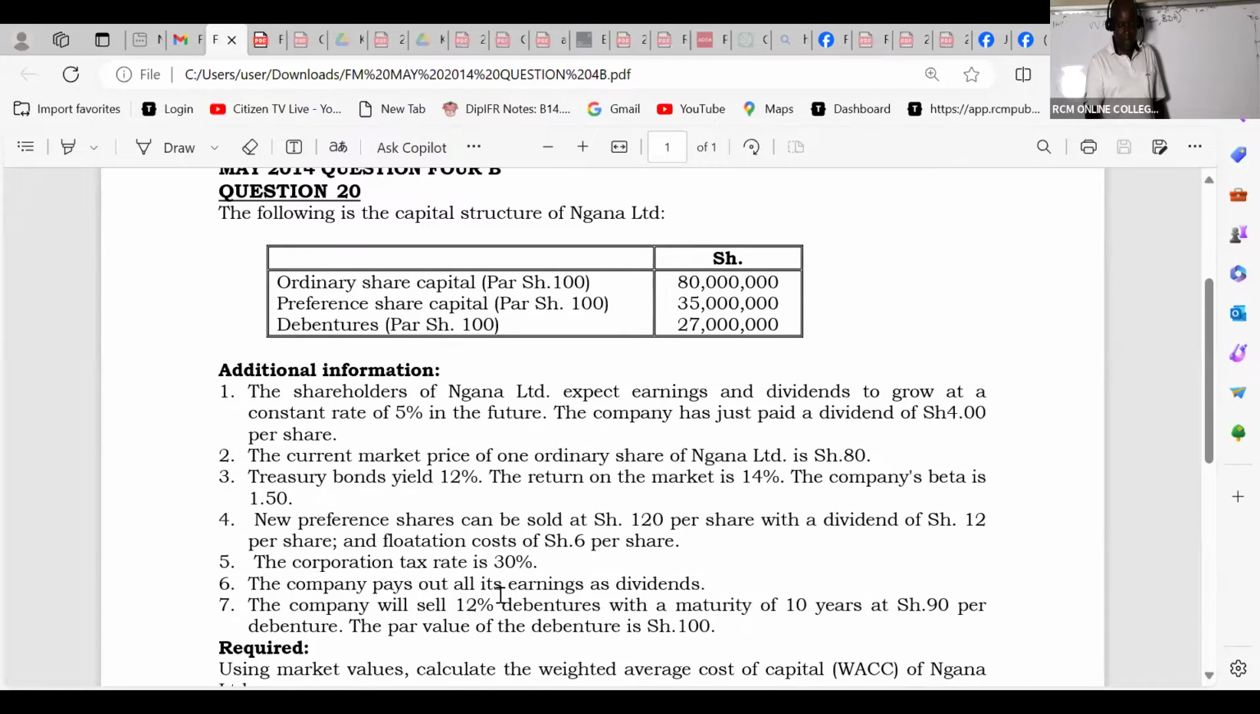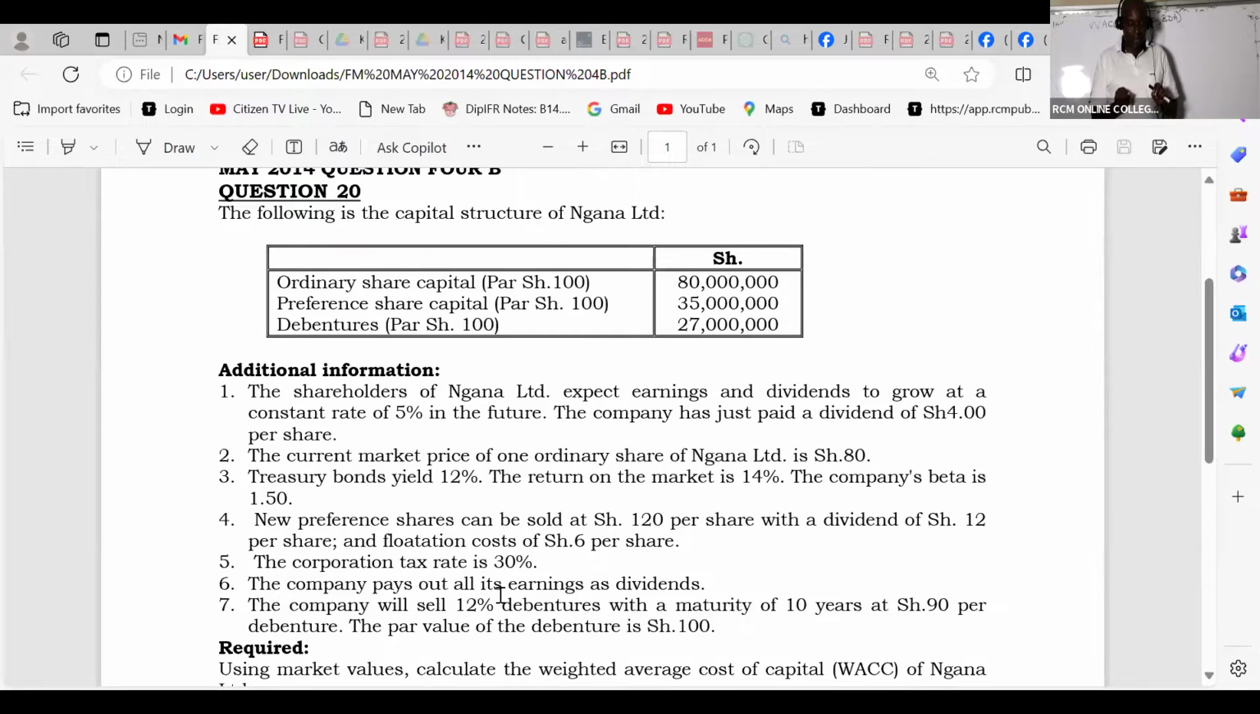Note number 4, the new preference shares can be sold at shillings 120 per share with a dividend of shillings 12 per share and a flotation cost of shillings 6 per share. Number 5, the corporation tax rate is 30%. Then 6, the company pays out all its earnings as dividends. Note number 7, the company will sell 12% debentures with a maturity of 10 years.